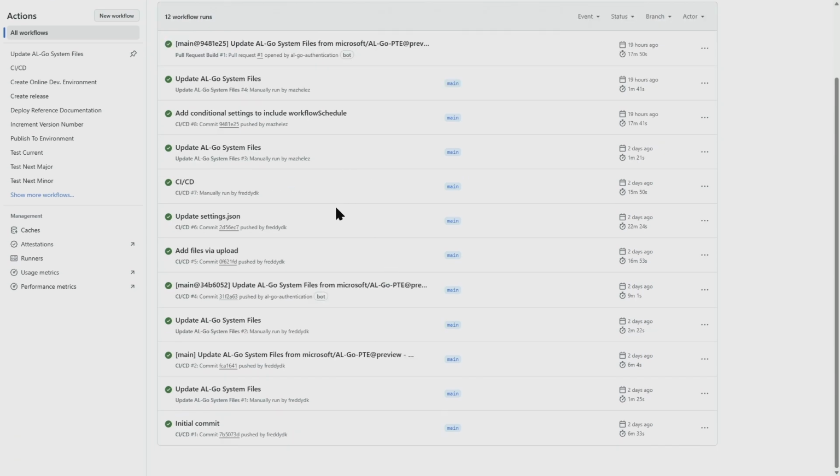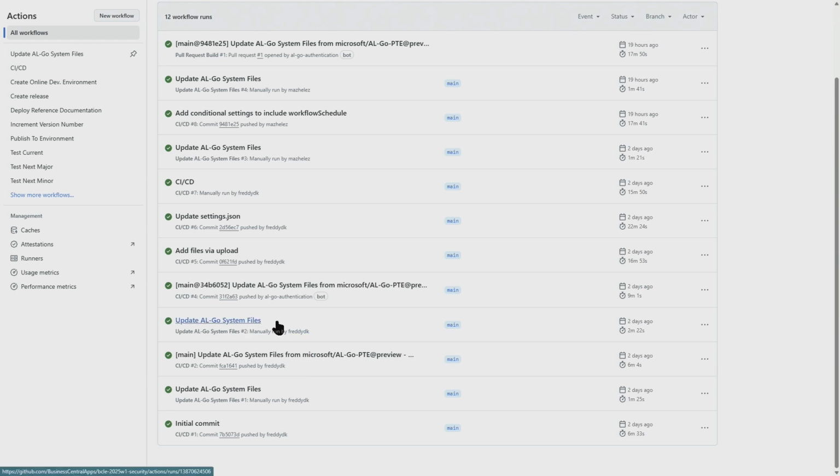There's a number of runs here, and if we look at the very first one, Update ALGO System Files, I ran it manually, run by Freddy DK, and the commit that resulted from that workflow run, the Update ALGO System Files commit here, was pushed by Freddy DK. So that is done by my personal access token. That's my user that was running this one, and it was my user that pushed this one. So that was done by the GH token workflow that was impersonating me.